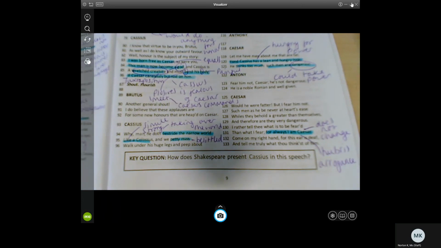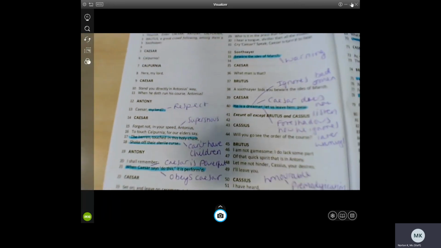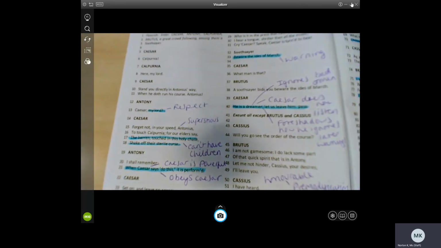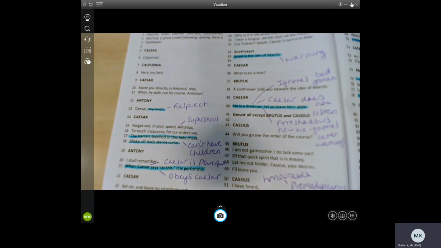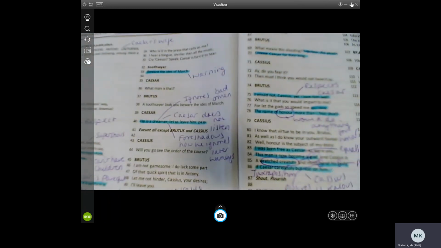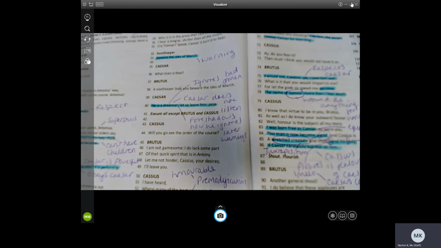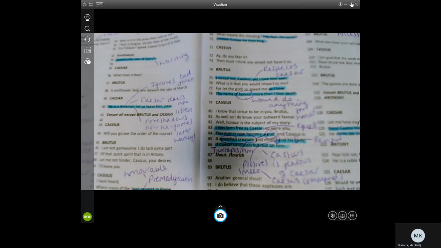So, in this scene so far, we have covered the fact that Caesar is warned by a soothsayer to beware. The fact that he is respected by most people, and most people are more than happy to do his bidding. Caesar refuses to listen to the warnings, however, and Brutus and Cassius start persuading and flattering Brutus to make him think that they need to do something about Caesar's power.